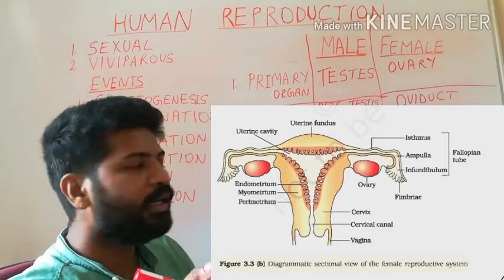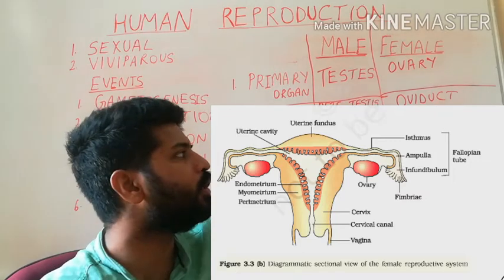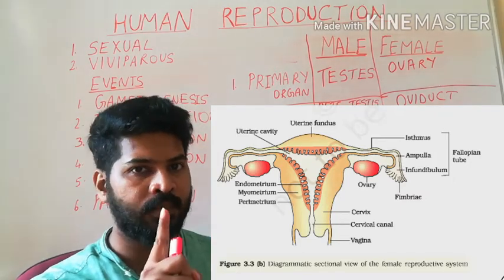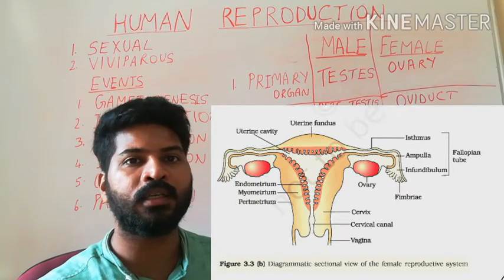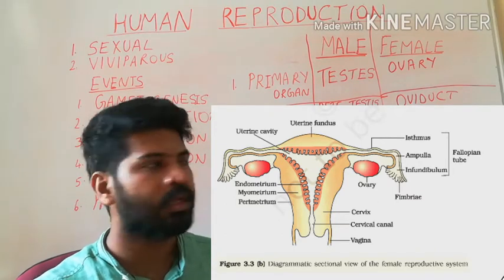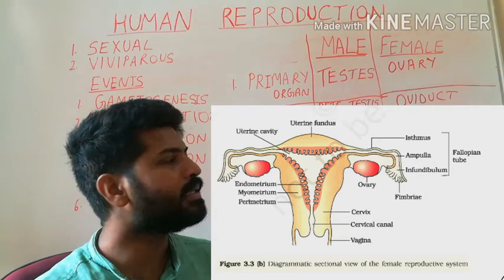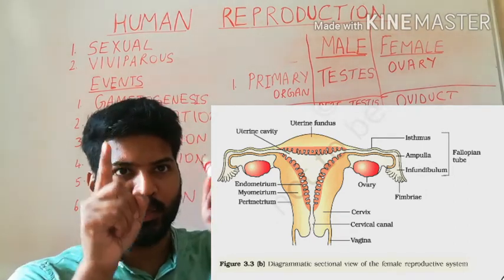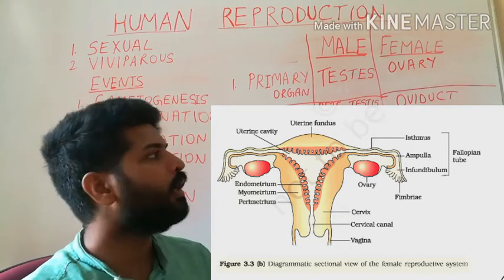These then continue and join into the uterus. The uterus is single. It is also known as the womb. The shape of the uterus resembles an inverted pear.